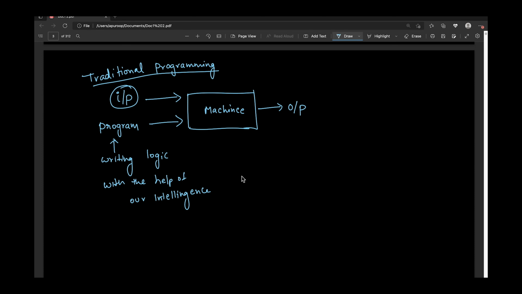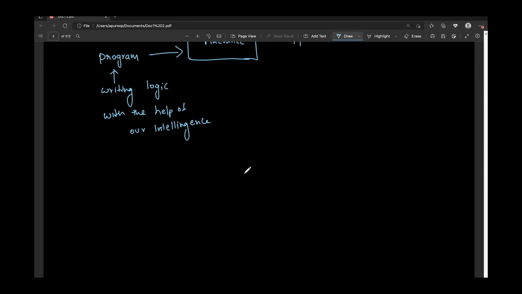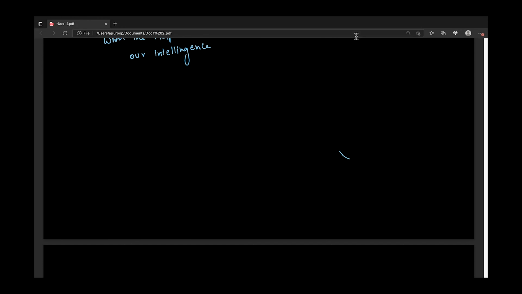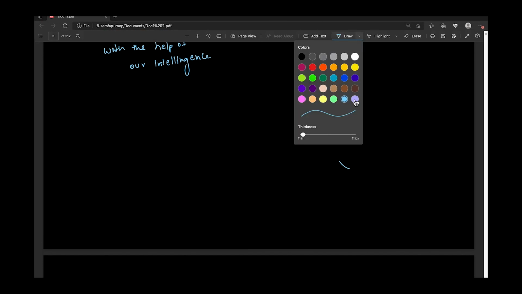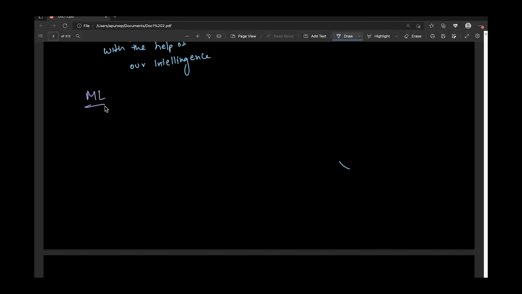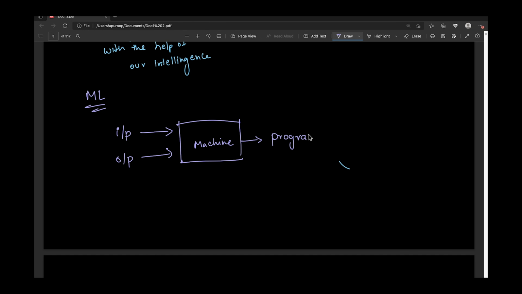Now let's see how machine learning works. Machine learning works a little differently. In machine learning, we have the machine, and to this machine we pass both the input and also the output. Now this machine observes the pattern between input and output, and it generates the program. That is what happens in machine learning.